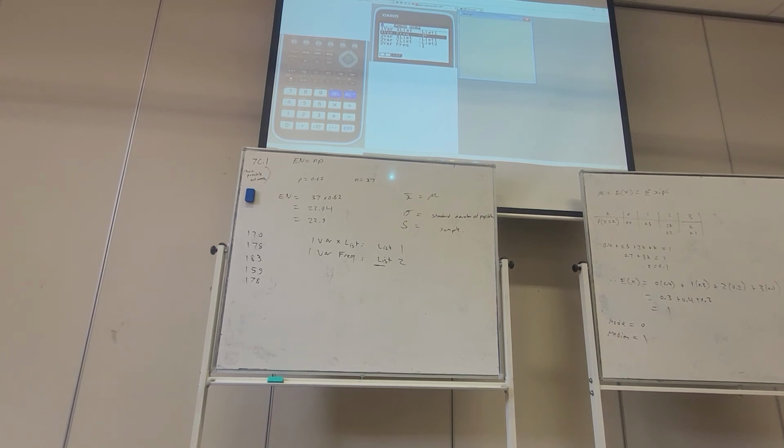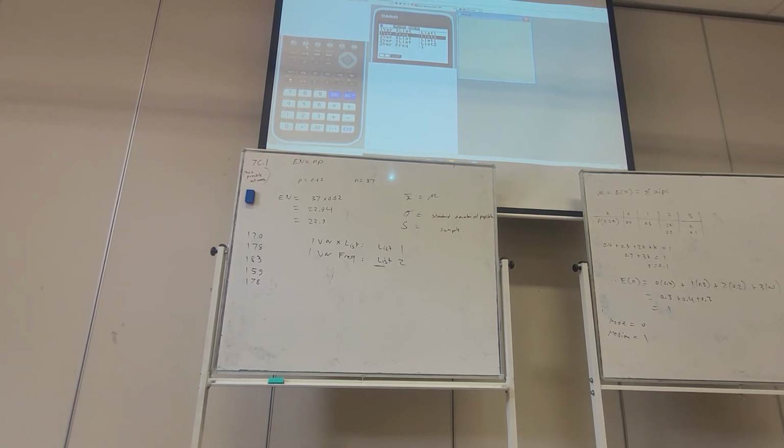So the way we do that, we hover over it and see how F2 corresponds with list. I'm going to press list, enter list number, list 2. That's the one I'm interested in. So now it should say list 1, list 2. Press enter to exit out, and then we're going to calculate that one variable.